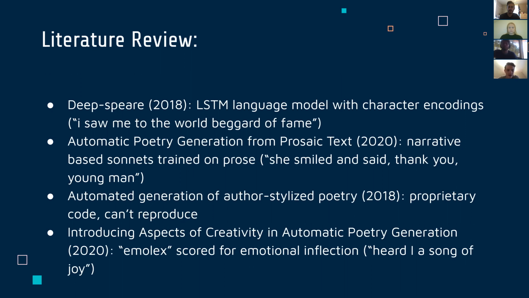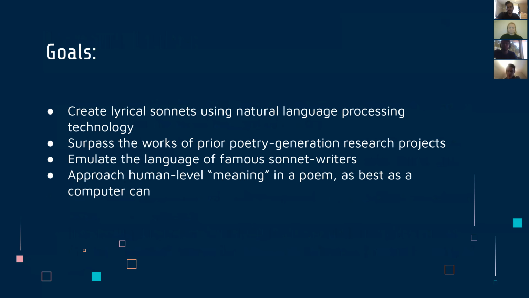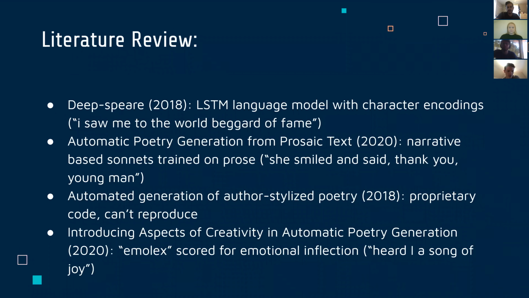However, we are not able to reproduce their code. And finally, there's introducing aspects of creativity in automatic poetry generation, which used GPT-2 and clustered different words according to their emotional inflection.